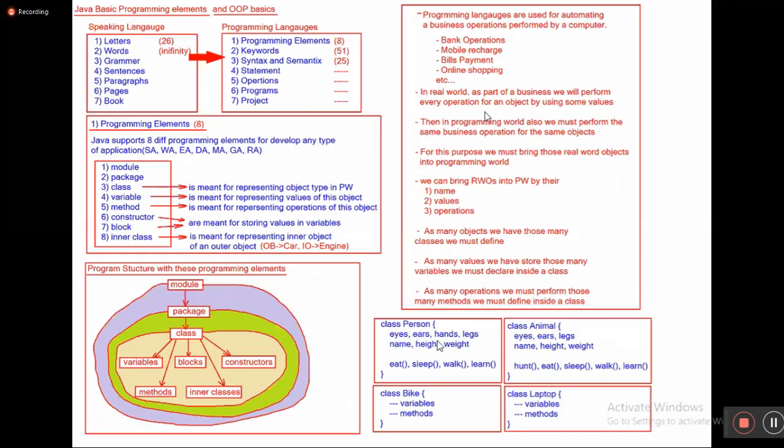Now tell me, how many classes am I going to define? There are many classes.